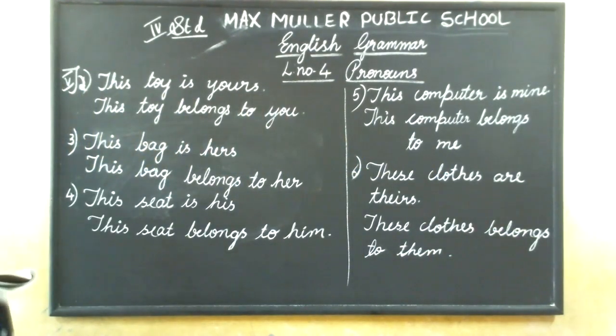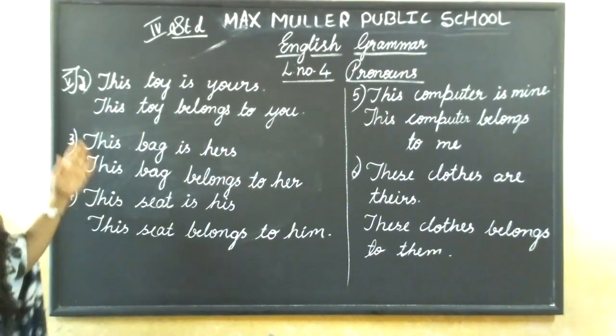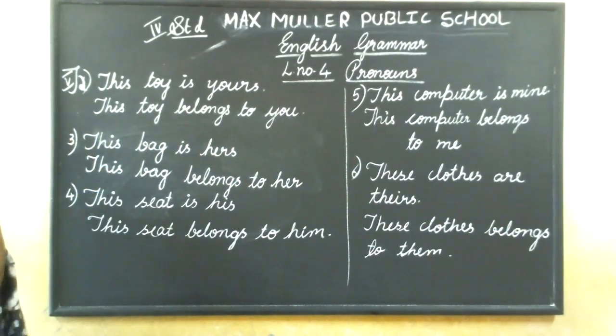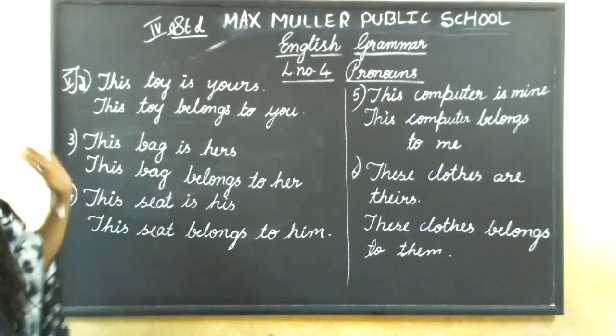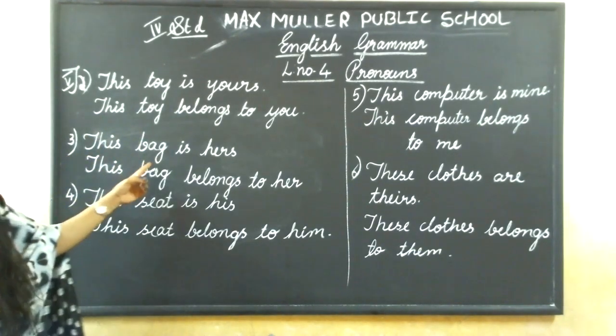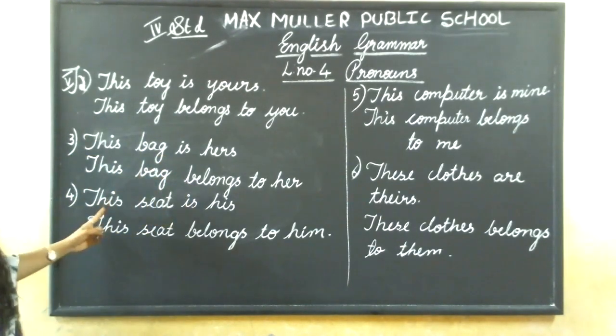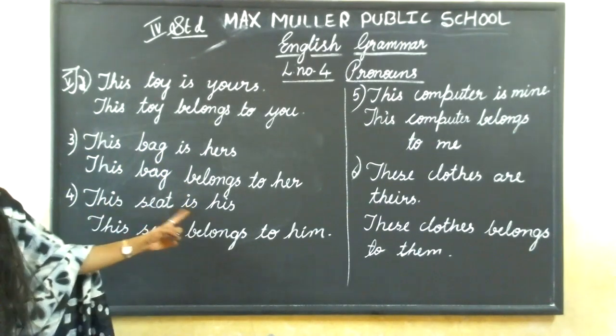We have to change the sentences. See, I'll read now once again. Still anyone writing? Please copy down fast. I'll read it. Orally also you can write. See, I'll read now. This toy is yours. This toy belongs to you. This bag is hers. This bag belongs to her. This seat is his.